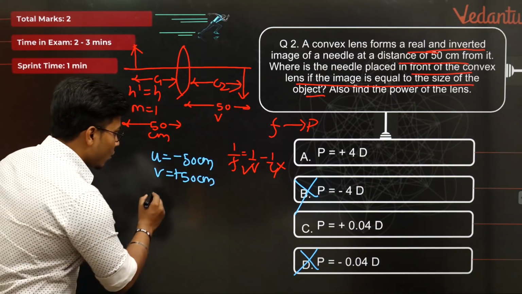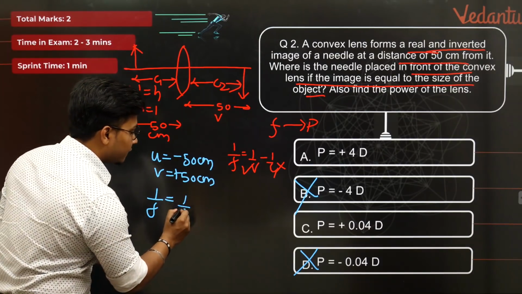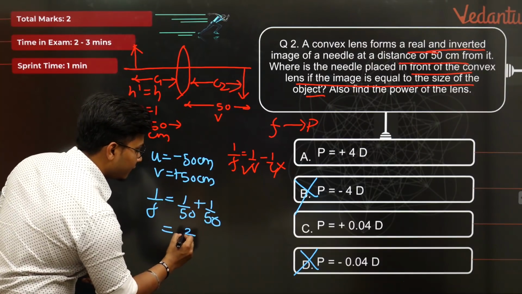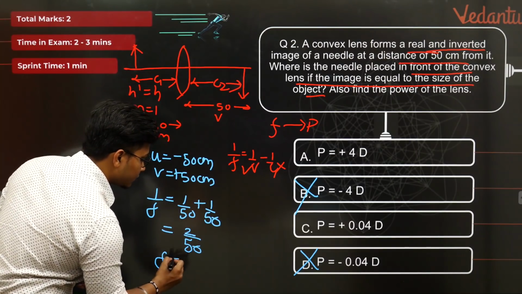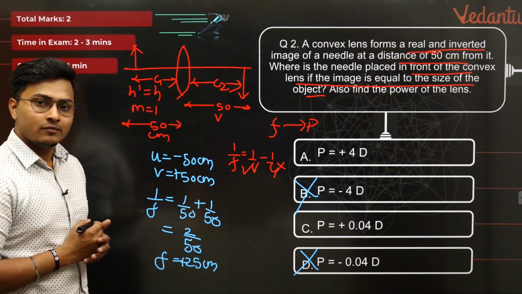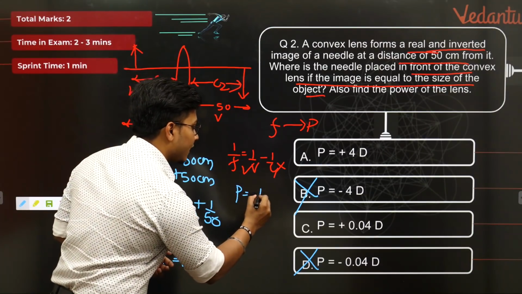Finding out focal length, 1 by f is equal to 1 by v minus 1 by u. That is 1 by 50 minus minus plus 1 by 50, and my answer would be nothing but 2 by 50, and f becomes equal to 25 centimeter. See, positive value. 1 by 25 centimeter, positive value, no doubts. What is power? Power is equal to 1 upon f.